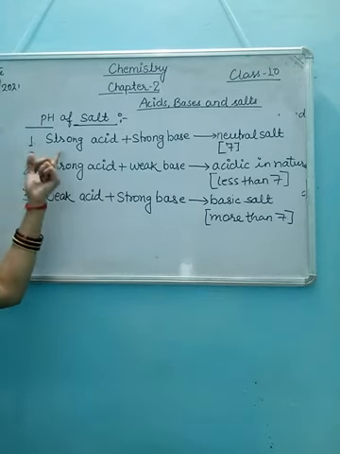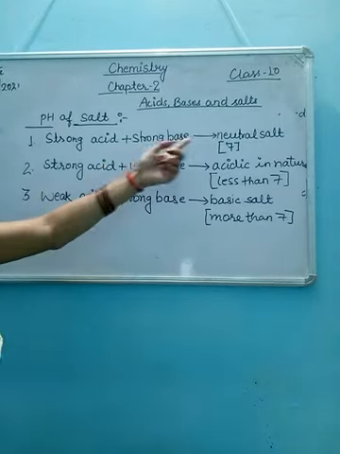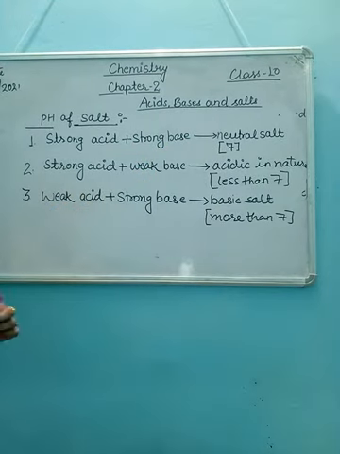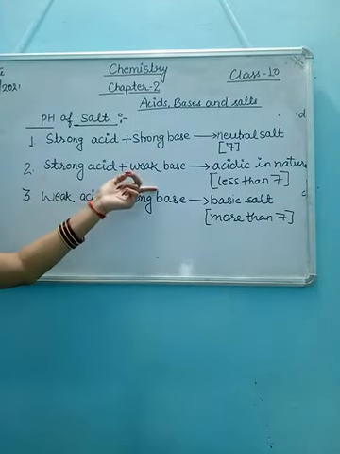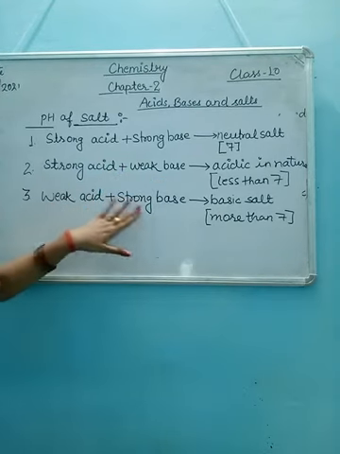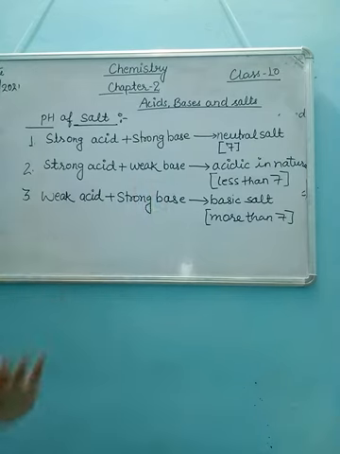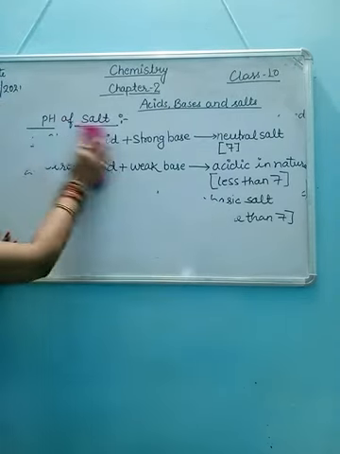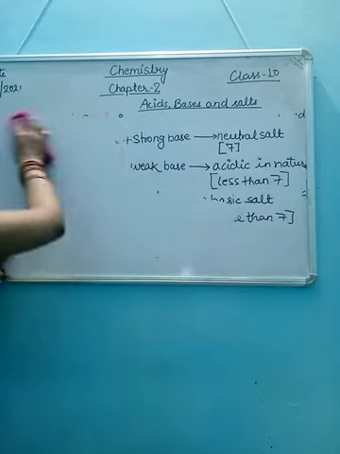Number 1, whenever strong acid reacts with a strong base, the salt will be neutral in nature. Strong acid reacting with weak base gives a salt that is acidic in nature. Whenever weak acid reacts with strong base, the salts are basic in nature. So these are the pH of salts.